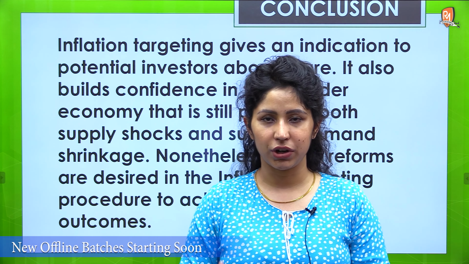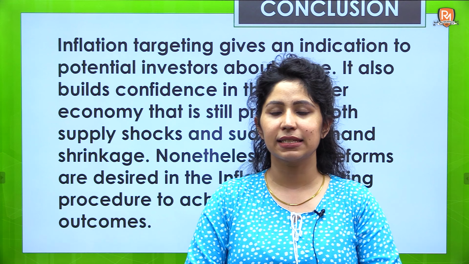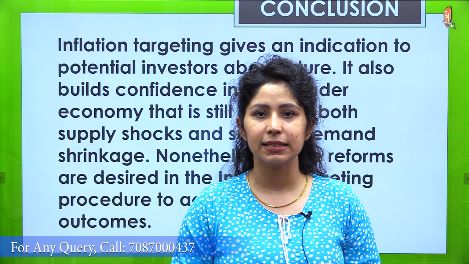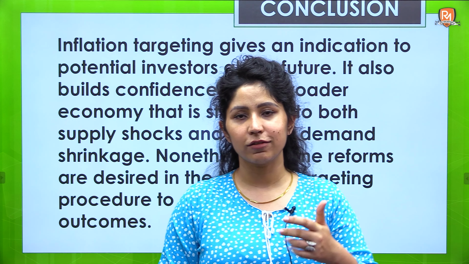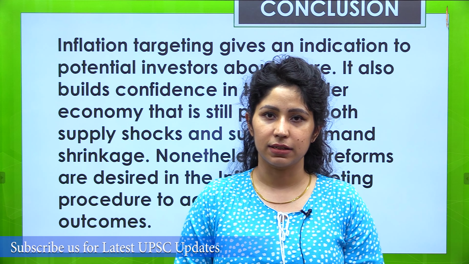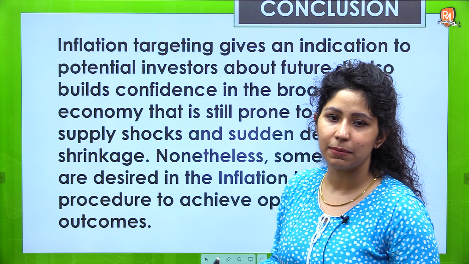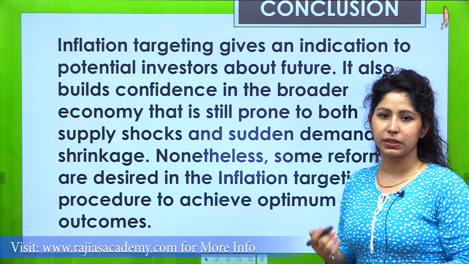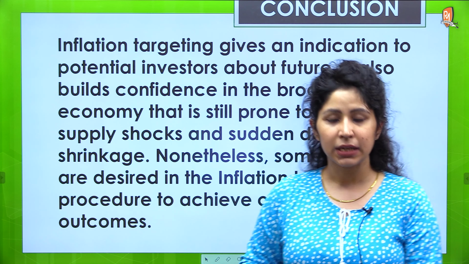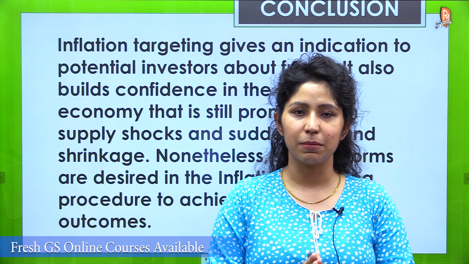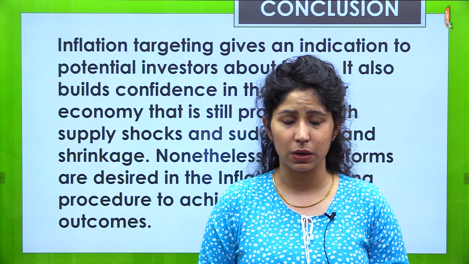If they say today after a meeting that yes, the repo rates will be kept constant, or that they will for sure be decreased in the next quarter, this gives an idea to people and potential investors to make their decisions. However, the last line can be that nonetheless some reforms are desired in the inflation targeting procedure to achieve optimum outcomes. So with the use of these points, facts and data, the answer can be finished within the word limit of 150 words.